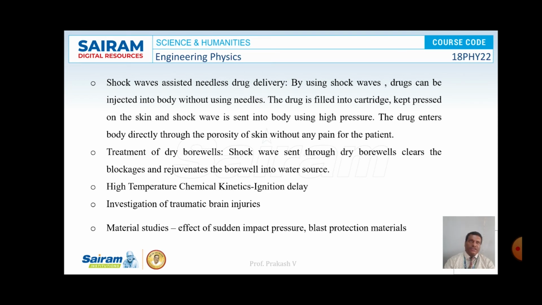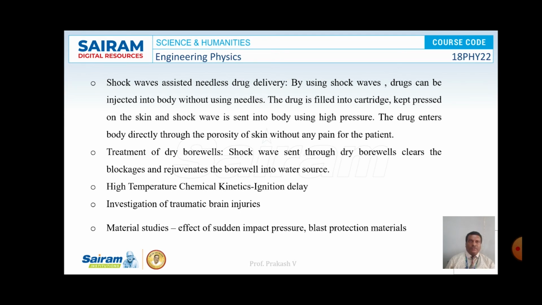So the drug is filled into a cartridge, kept pressed on the skin, and a shock wave is sent into the body with high pressure, and hence the drug enters the body directly through the porosity of the skin without any pain for the patient. So without using a needle, we can inject drugs with the help of shock waves.